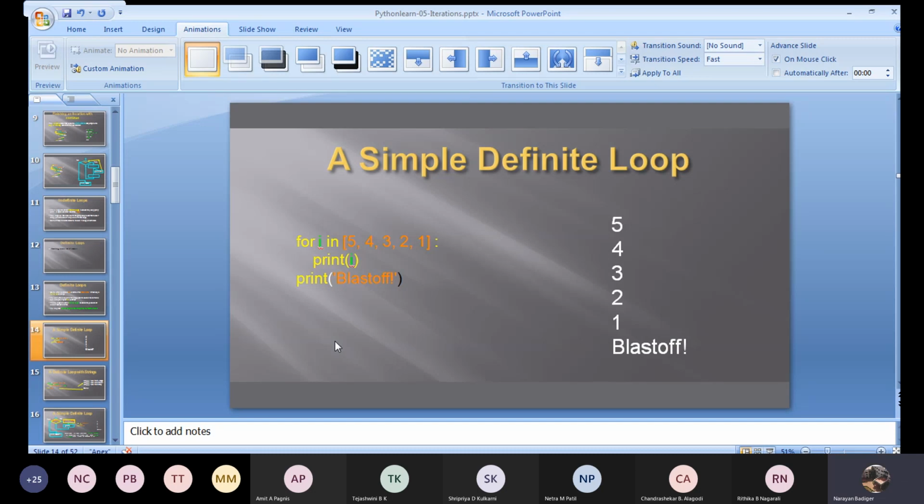It may depend upon input, upon the expression, or upon the statements we execute in the block. That is why we call such loops indefinite. I don't know how many times it has to execute. But here I definitely know I have 5 items, so this for loop will be executed 5 times. Such loops we call definite loops.